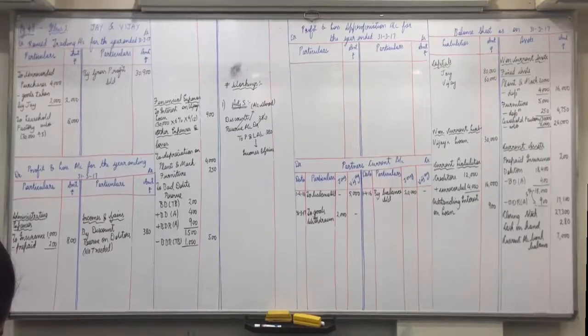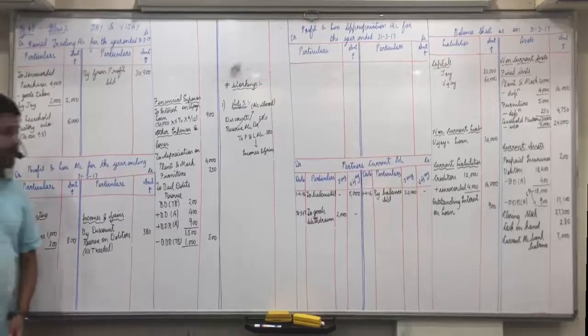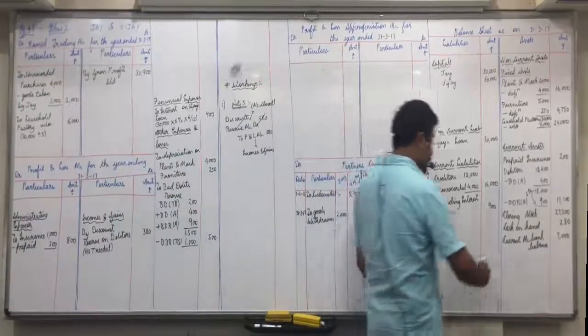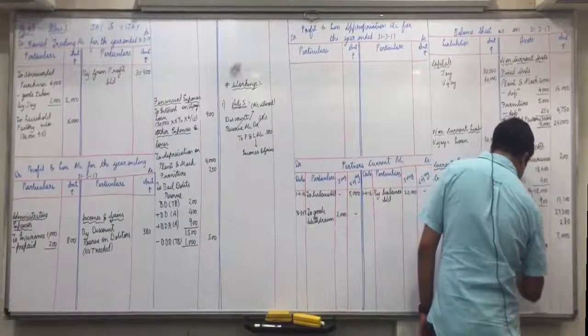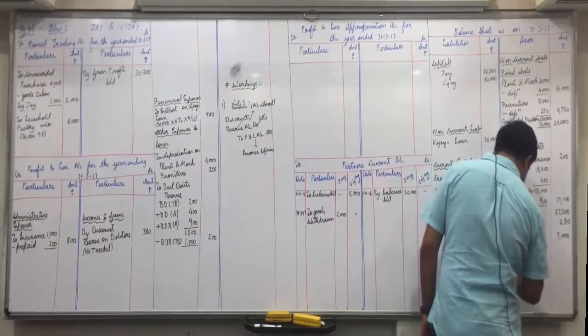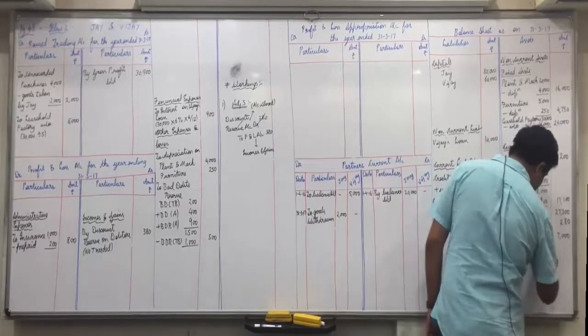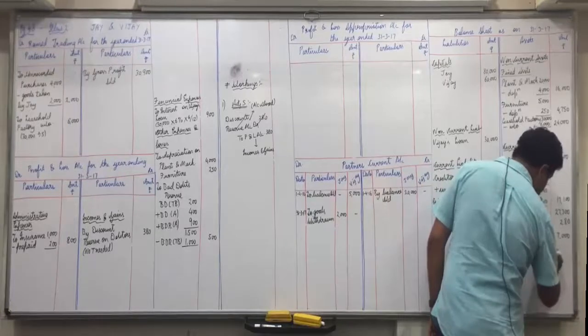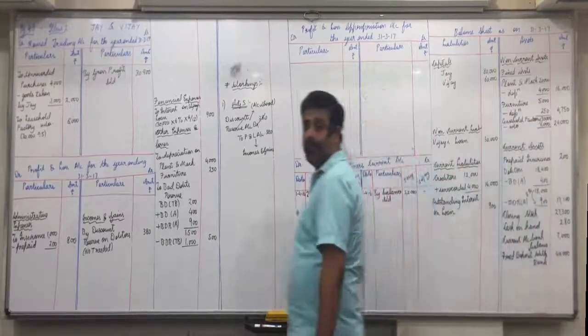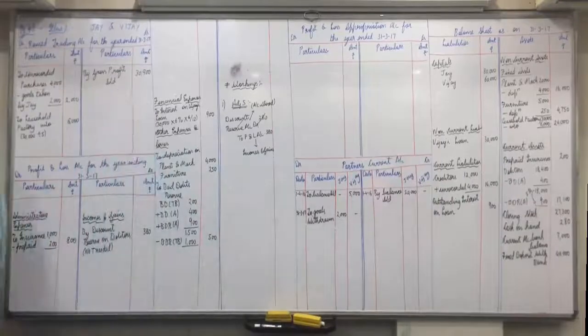So fixed deposits with banks are always current assets. It's 40,000 in current assets. Fixed deposit with bank. Stop talking in between. 40,000. Is everyone clear with this?